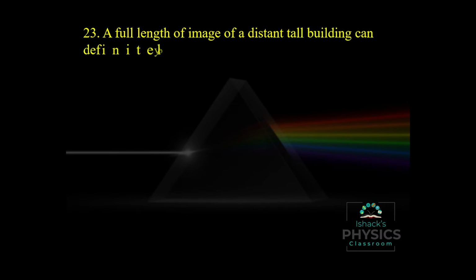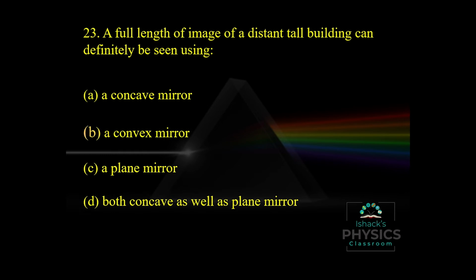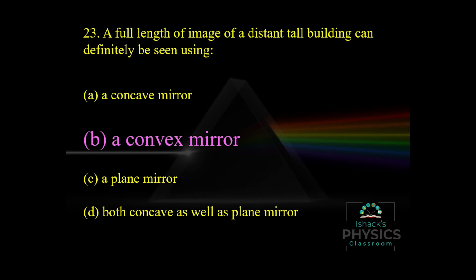A full length image of a distant tall building can definitely be seen using a convex mirror. Because if we use a concave mirror, we get a real image, which means we would want to use a screen for the image formation. But a full length image of a distant object is definitely obtained using a convex mirror, because we all know that in vehicles the rear view mirror is a convex mirror, since distant objects can be seen very nearly. So the full length image of a distant tall building can definitely be seen using a convex mirror.